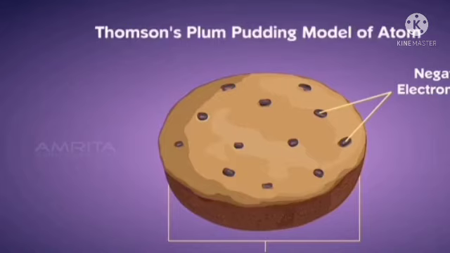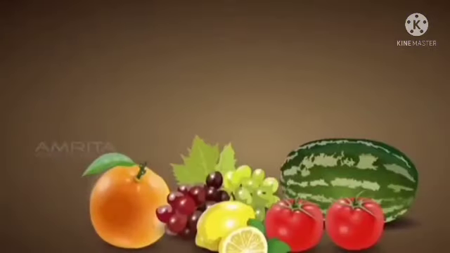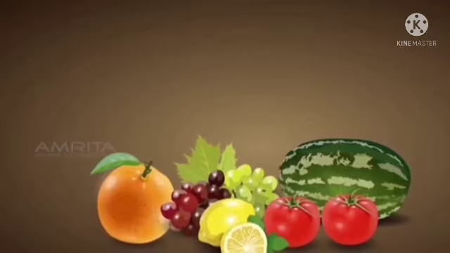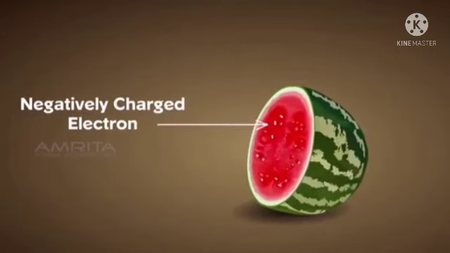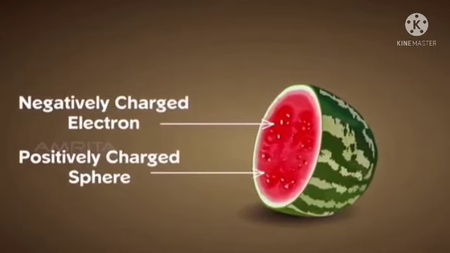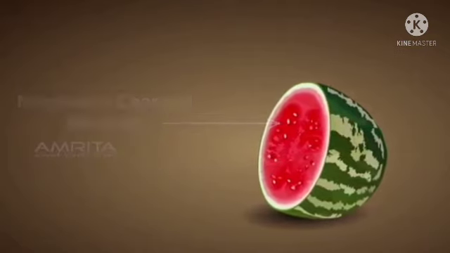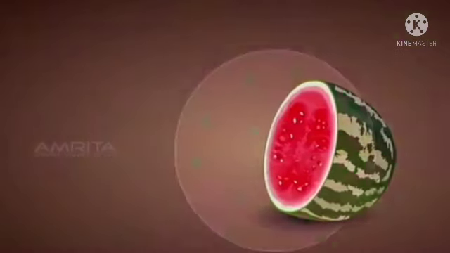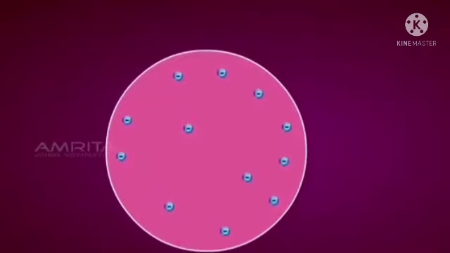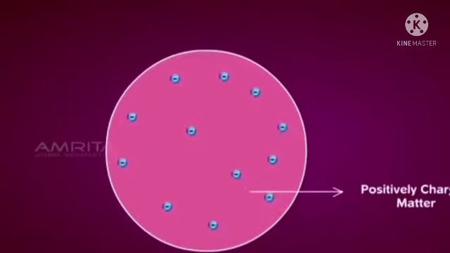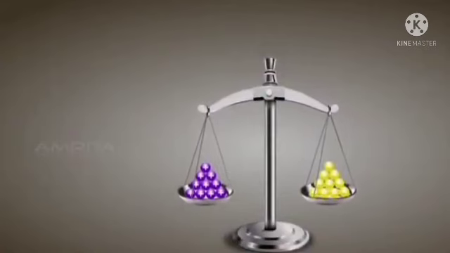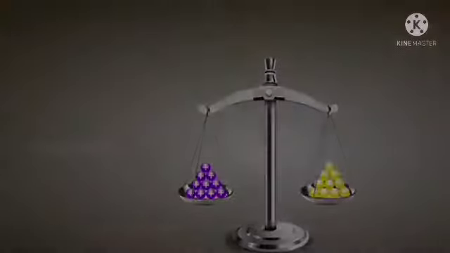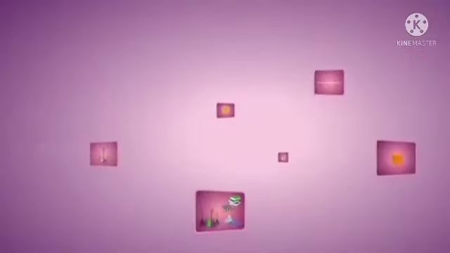Do you know of any fruit that we can compare to the Thomson model? It can be compared to a watermelon. The negatively charged electrons are like seeds embedded all over the positively charged sphere, which is compared to the edible part of the watermelon. Thus, Thomson proposed that an atom consists of a positively charged sphere and the electrons embedded in it. The positive and negative charges are equal in magnitude. So, the atom as a whole is electrically neutral.